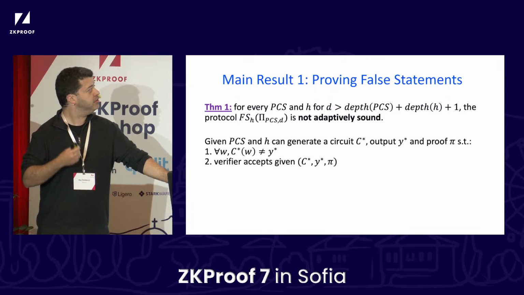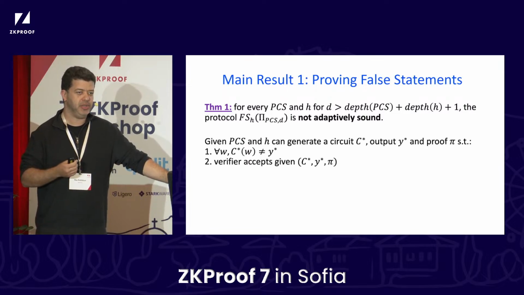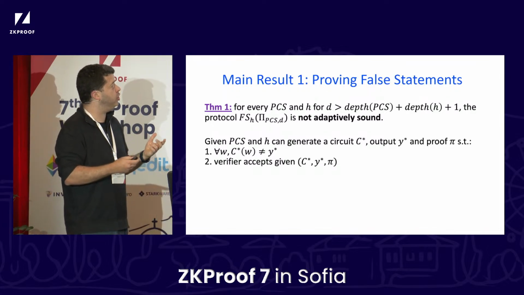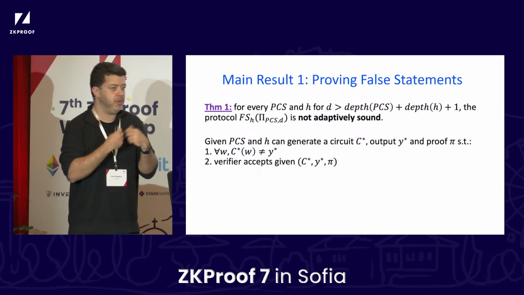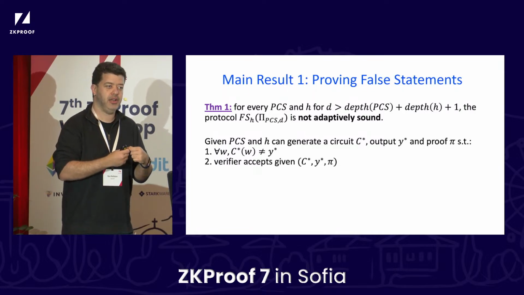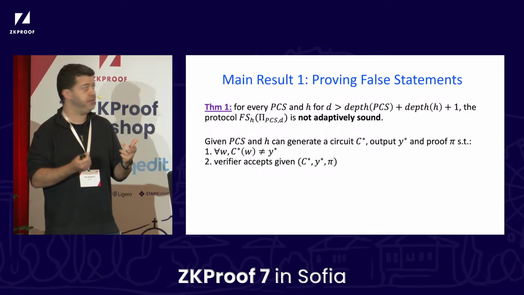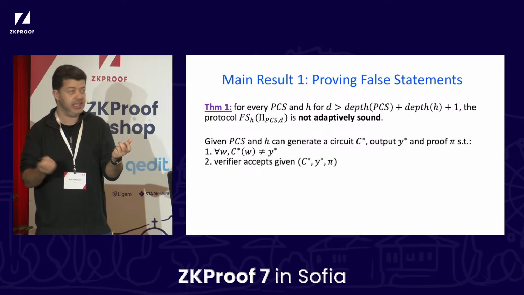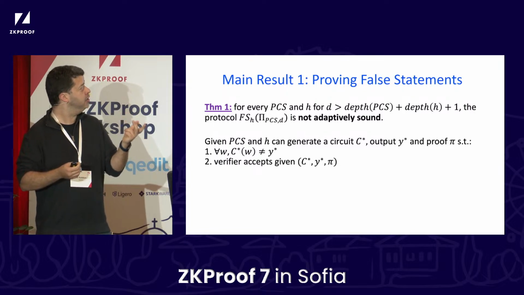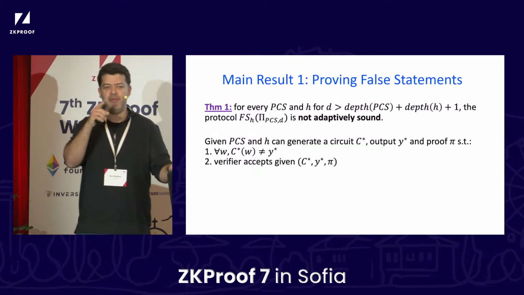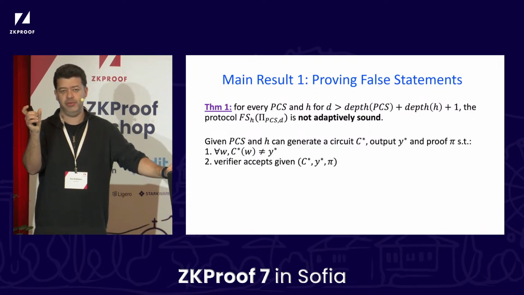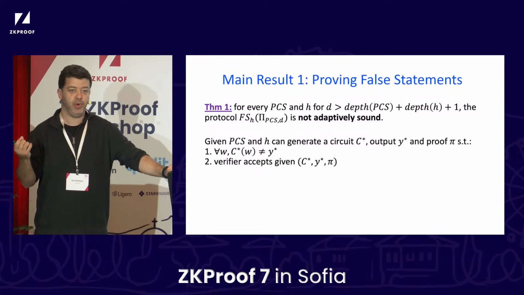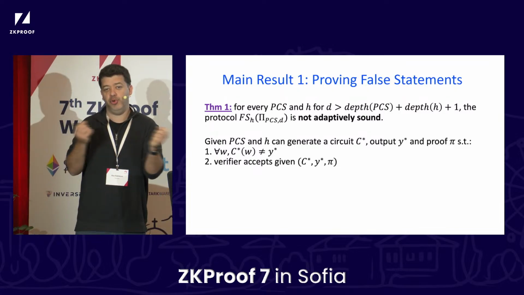What does it mean that you can prove a false statement? So we're breaking what's known as adaptive soundness, which is a very realistic scenario. Essentially what we show is that if you tell me what the PCS you're using is and what hash function you're using for Fiat-Shamir, I can generate an explicit circuit C star. We're going to see it today. This circuit actually won't even have an input X. It would only get the witness W. And I'm going to construct some claimed output Y star and a proof pi.